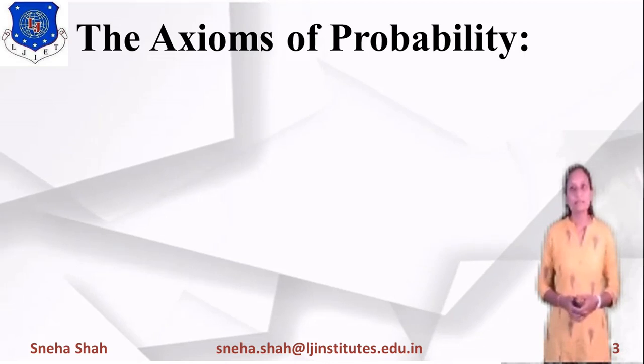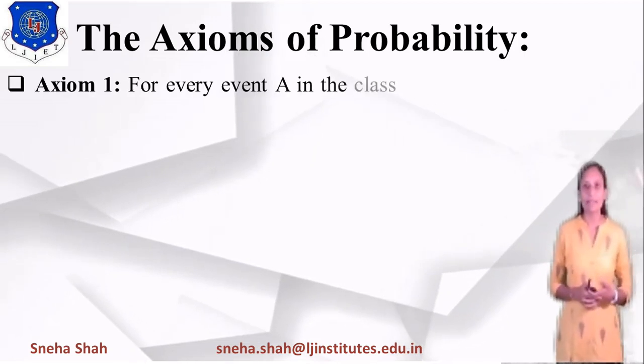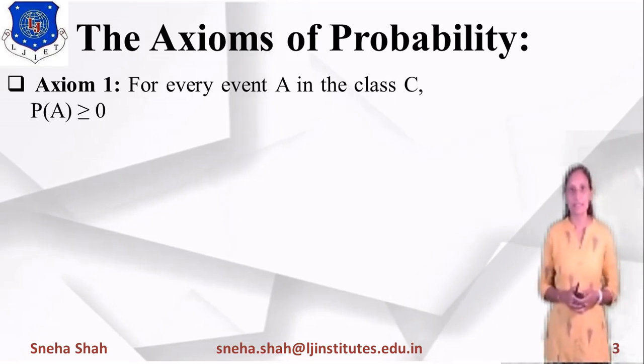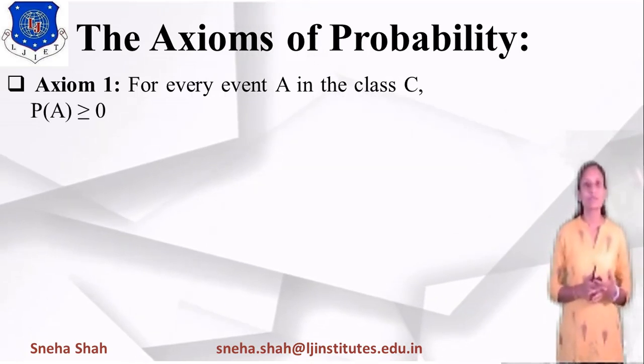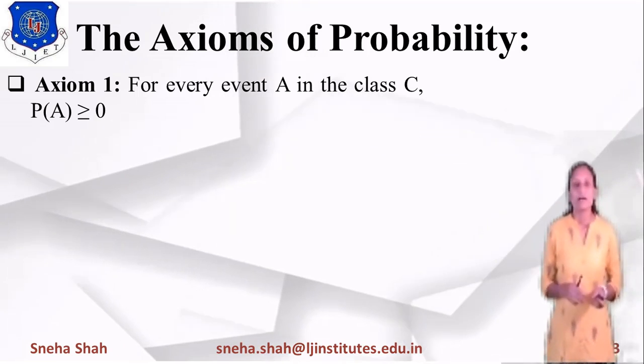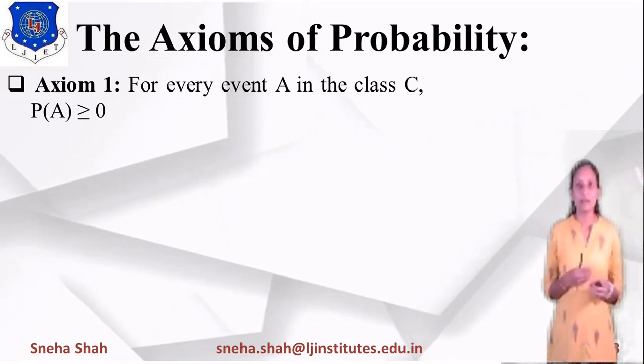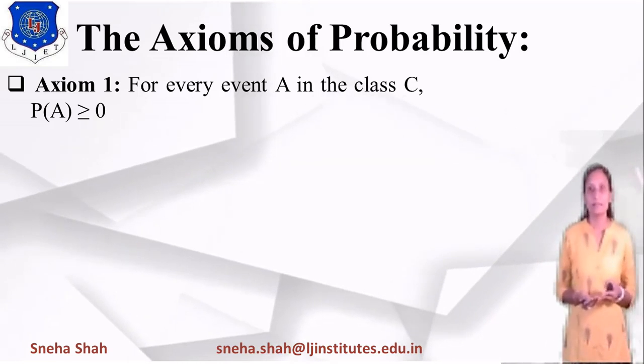Now there are some axioms on probability. The first axiom is: for every event A in the class C, probability of A should always be greater than or equal to 0. Now what is the meaning of this? For any event A, the occurrence may be 0 or 1, right?